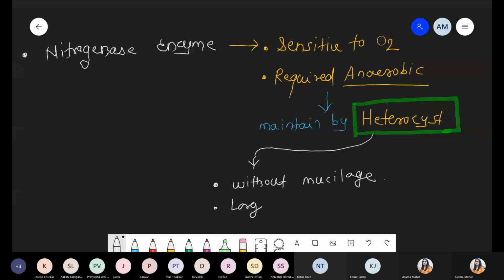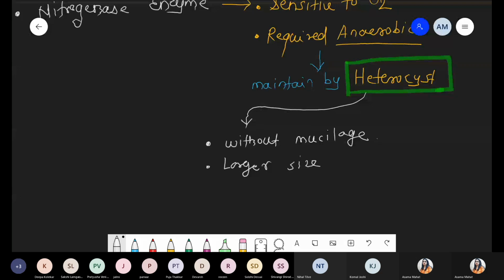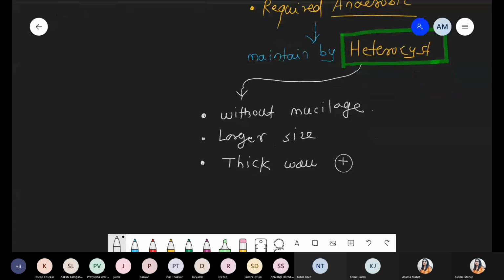We discussed this part in the diagram. Size is comparatively larger. Third, it consists of a thick wall. So a thick wall is present. Next point, pigments like phycobilisomes are totally absent.